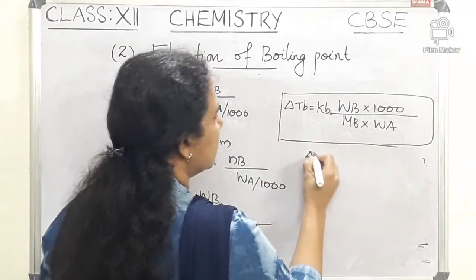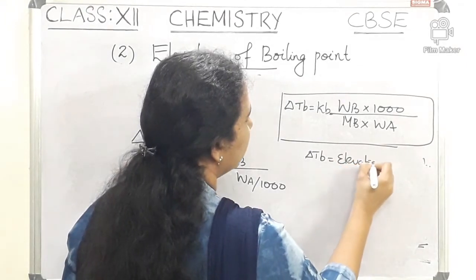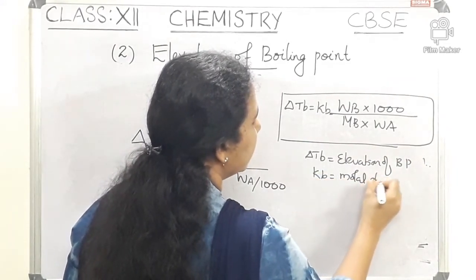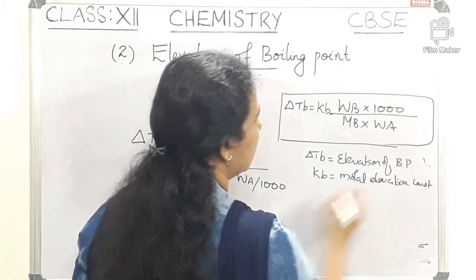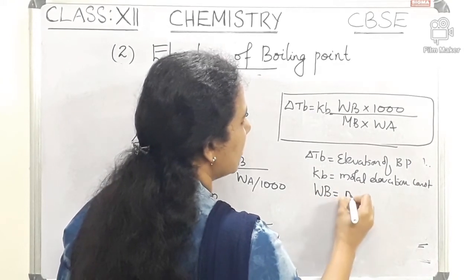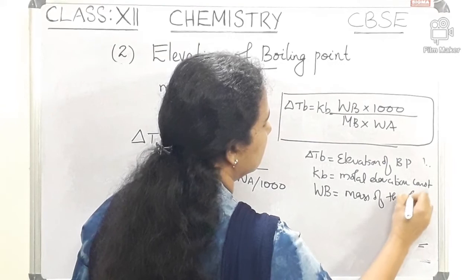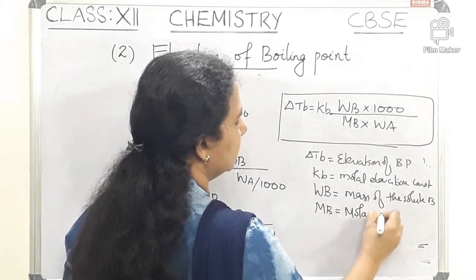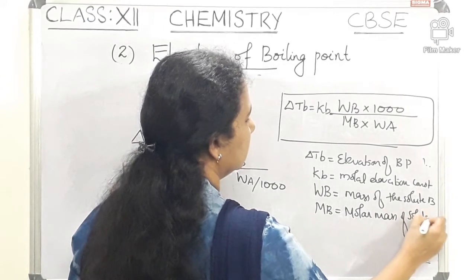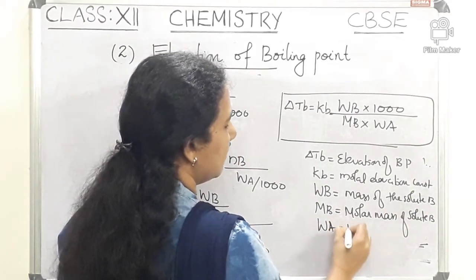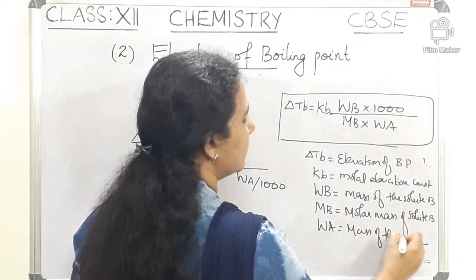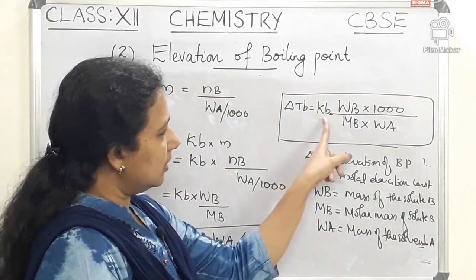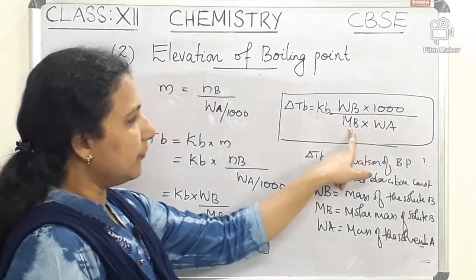Here delta TB equals the elevation of boiling point, KB is the molar elevation constant, WB equals the mass of the solute B, MB equals the molar mass of the solute B, and WA equals the mass of the solvent A. If we know these values except MB, we can find MB very easily.